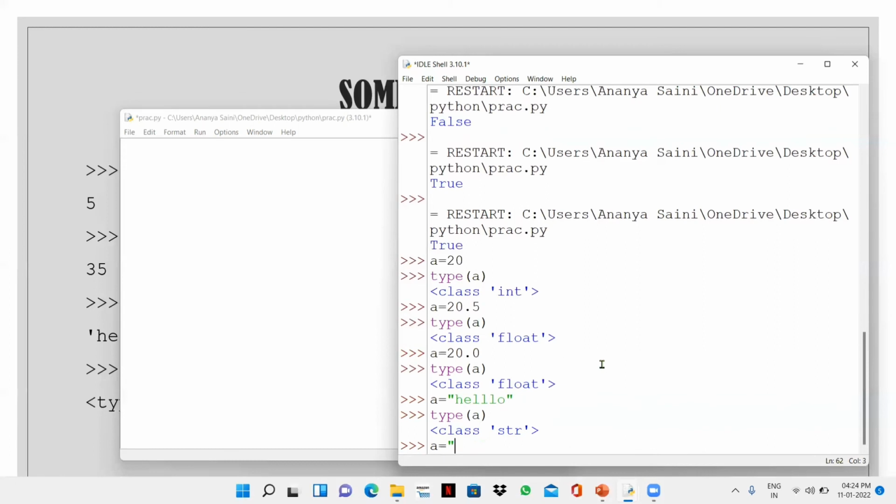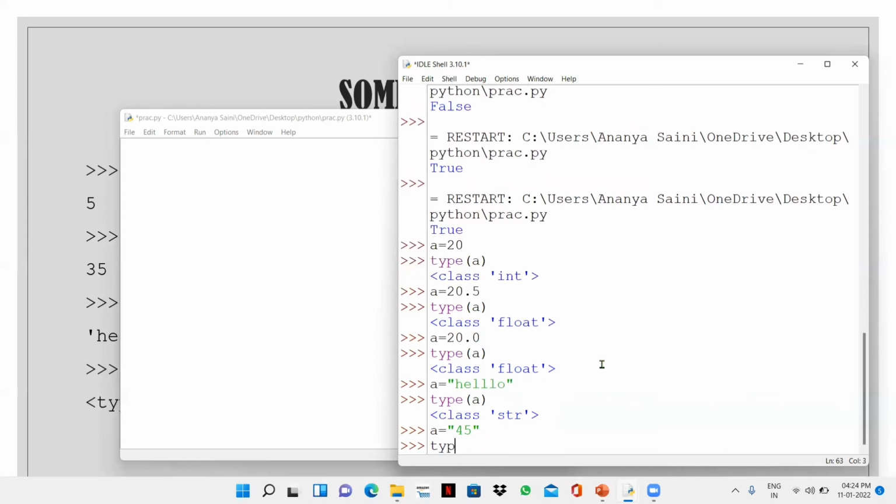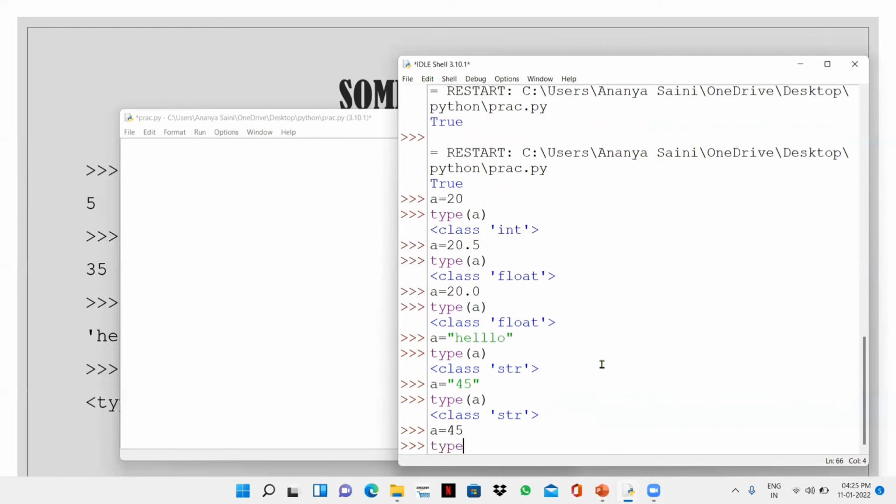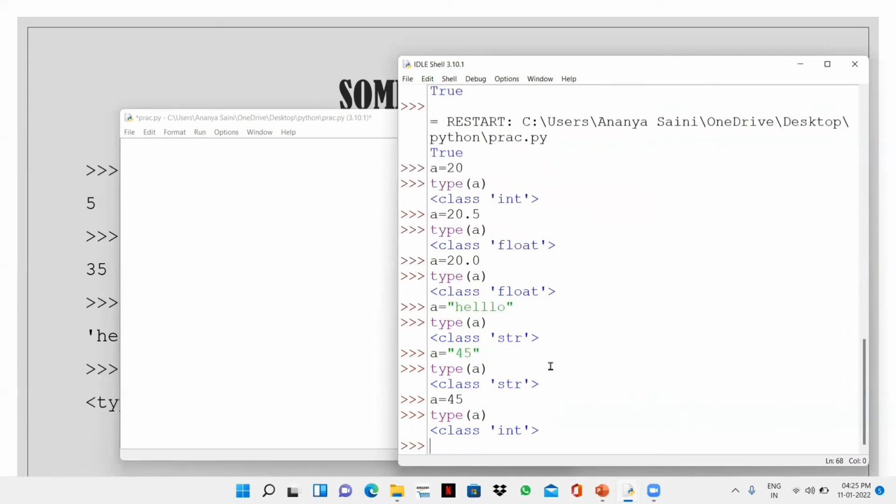Now this is a good thing. If I write something in quotation mark, whatever I write, if it's a number, string, anything, it will be treated as a string only. If I write 47 like this in quotes, it will come under a string. If I write 47 like this only, it will be treated as an integer. See the difference.